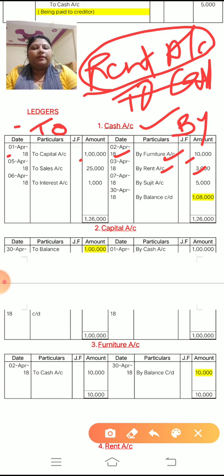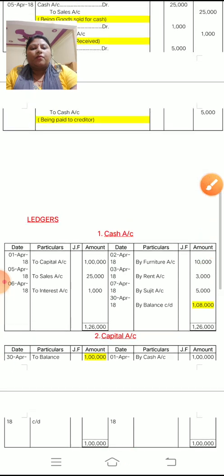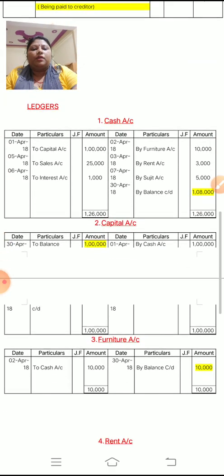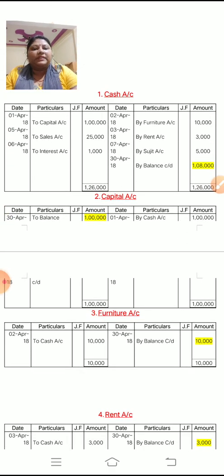Look at the journal entry. The 4th April journal entry is purchase account debit to bank account. There is no cash, so do not post this entry. Okay, because in this entry there is no cash, so do not post this entry.